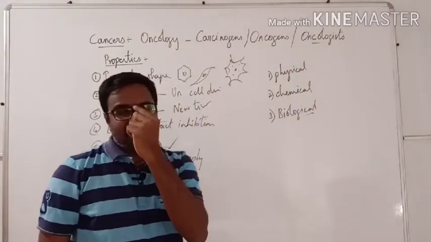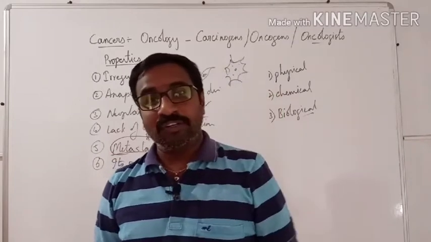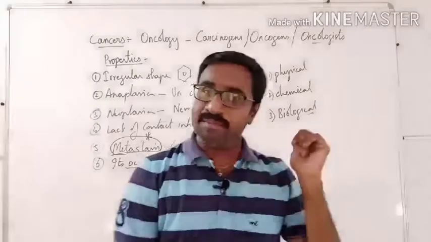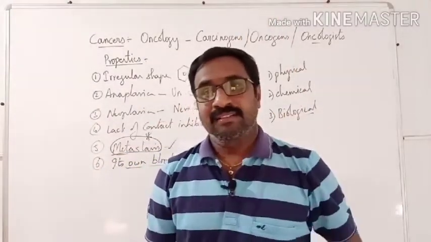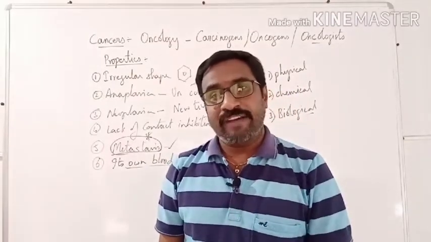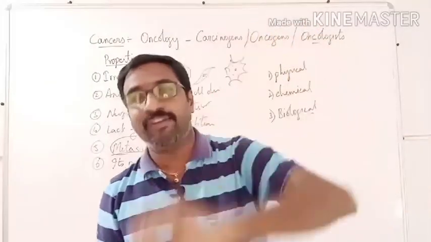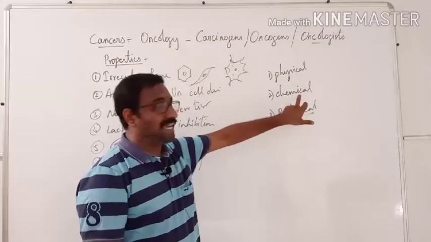Chemical: simple example, our cigarette smoke. The cigarette smoke has nearly 50 varieties of carcinogens. Polyvinyl chlorides, plastics, ethyl methyl sulfonates, a lot of varieties of chemicals which we use in paints or different other food items are all carcinogens.